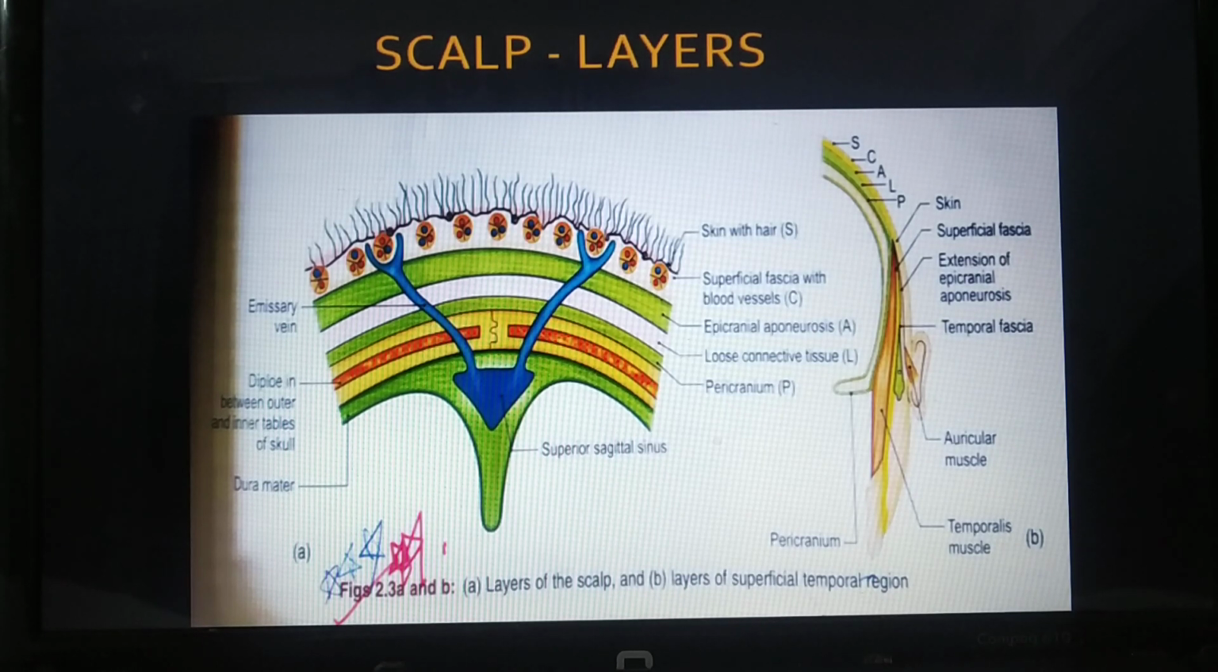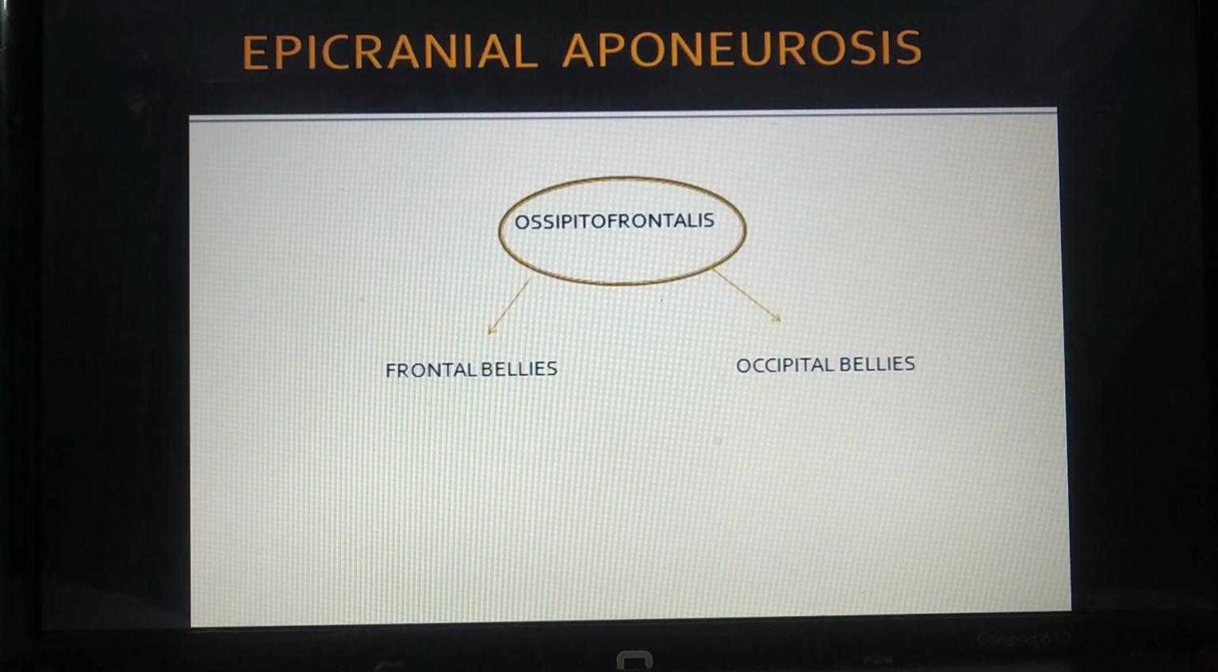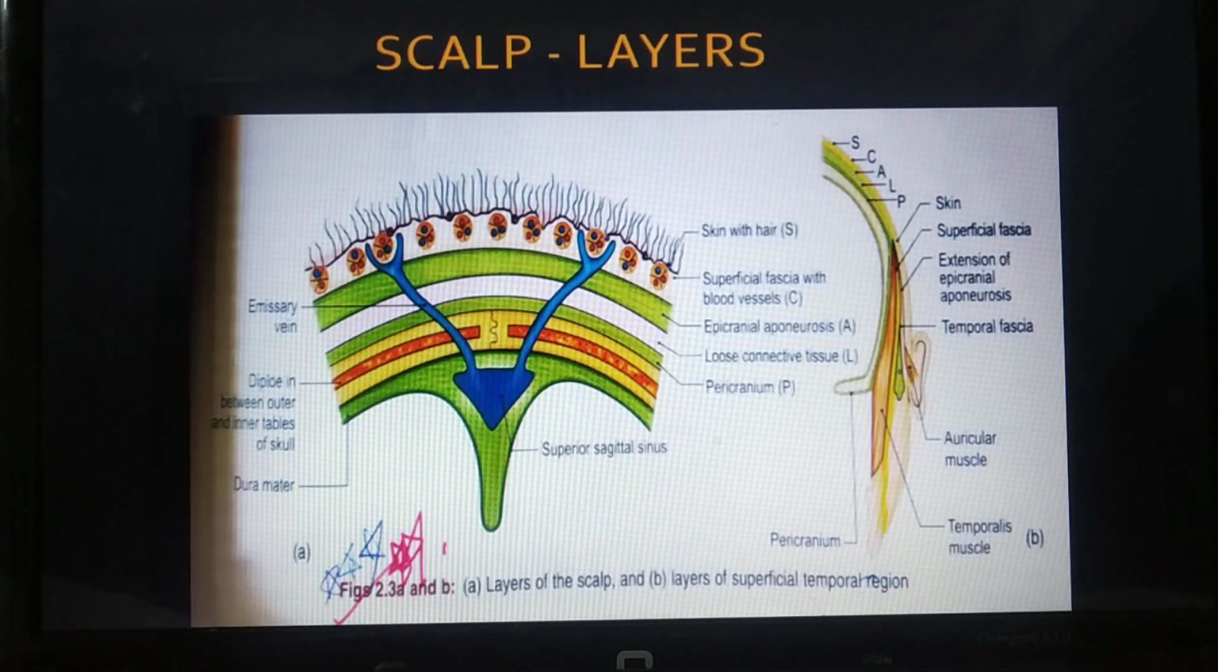S means skin with hairs. Number 2 is C, that is the connective tissue, also called the superficial fascia, with blood vessels. A is epicranial aponeurosis, also called Galea aponeurotica, also called deep fascia. L is loose connective tissue, and P is the pericranium. Before we proceed further, you must know the significance of these layers, why we are talking about them.